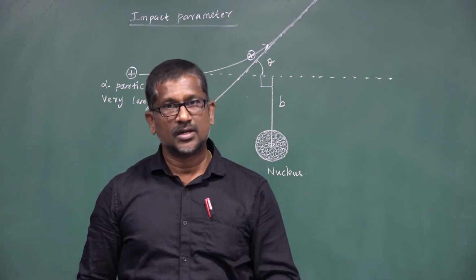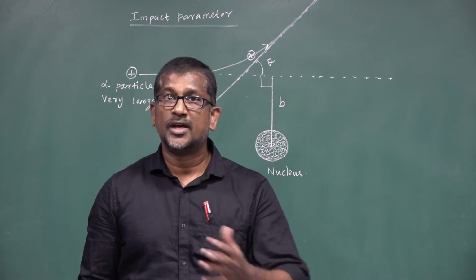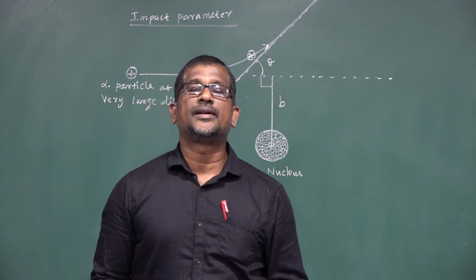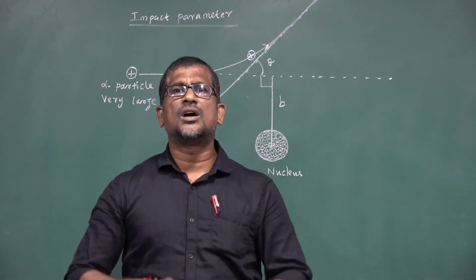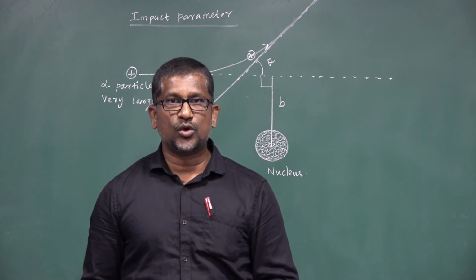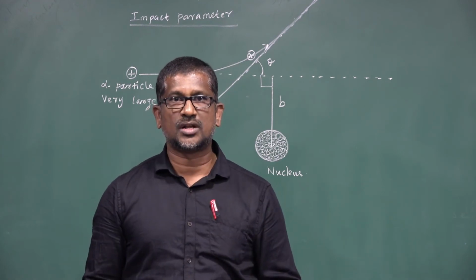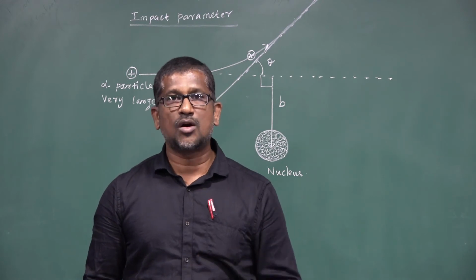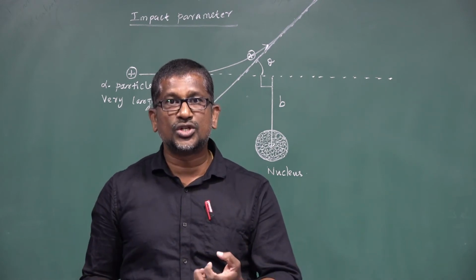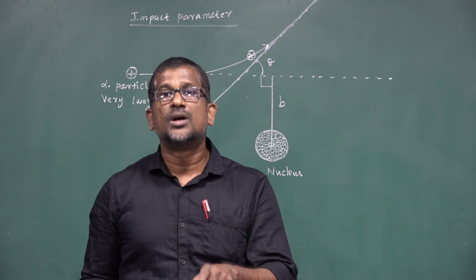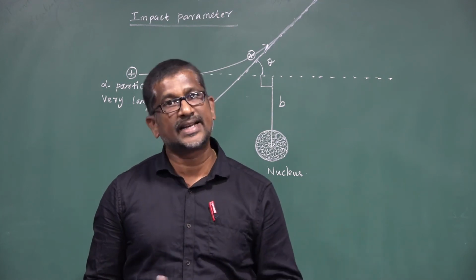Next, the electrons revolve around the nucleus in circular orbits. These are the conclusions given by Rutherford after performing the alpha particle scattering experiment.